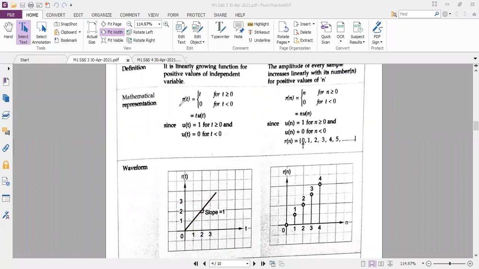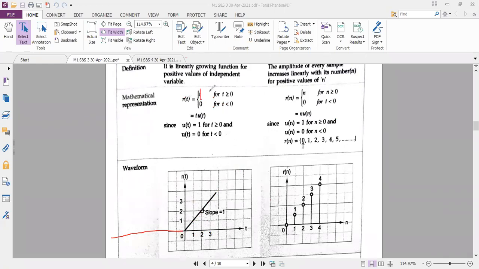See, I have written the equation R of t is equal to t, that too when t is greater than or equal to 0. For t less than 0, I do not have any signal. So that's why it is 0. For t less than 0, the amplitude is 0. Okay. Only for t greater than or equal to 0, I have given the expression R of t is equal to t.